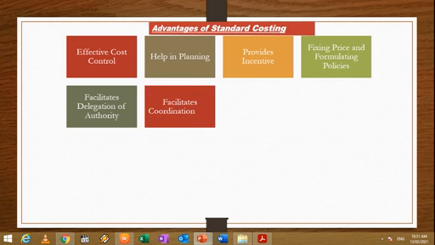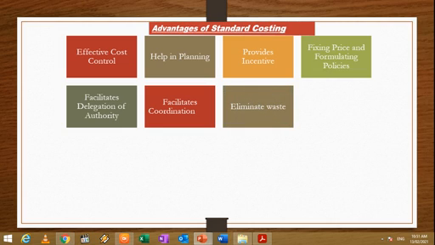Next advantage is facilitates coordination. When establishing the standard, the performance of different departments such as production, sales, purchase, etc. all these departments' performance is taken into account. Thus, standard costing facilitates coordination between the different functions of different departments.